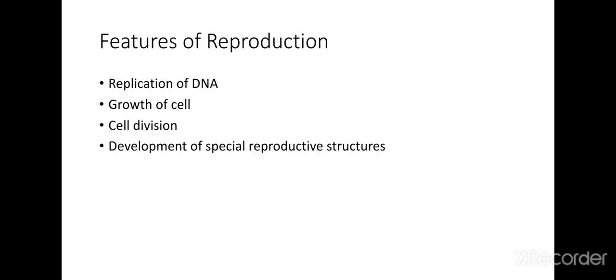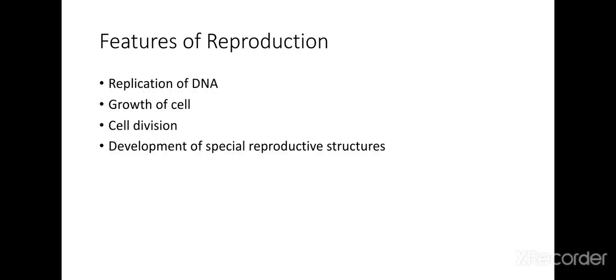They are replication of DNA, growth and differentiation of cell, then cell division, which is a general mode of reproduction in single celled organisms, then development of special reproductive structures and formation of new individuals.